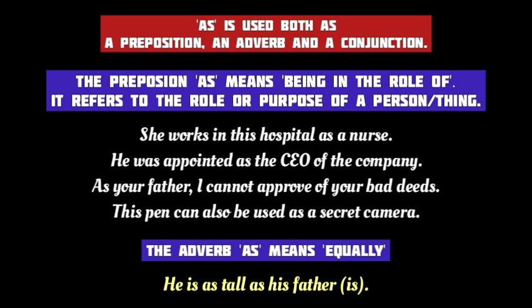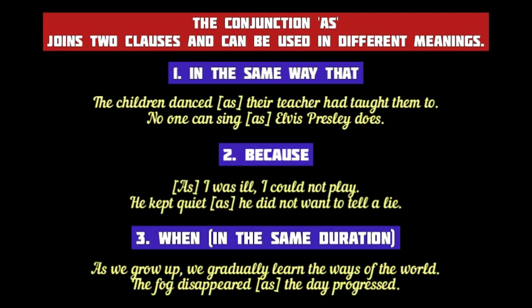The word as means equally when it's used as an adverb in the sentence. For example, in the sentence "he is as tall as his father," the first as is describing the adjective tall. So it's an adverb here. As is also used as a conjunction joining two clauses in a sentence.